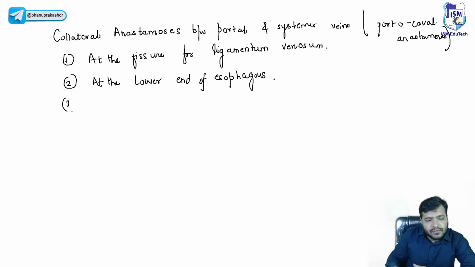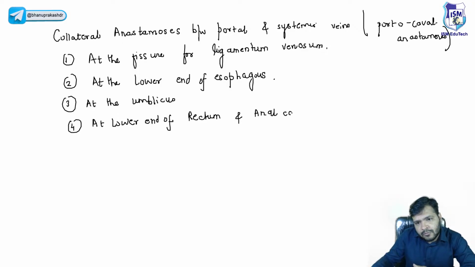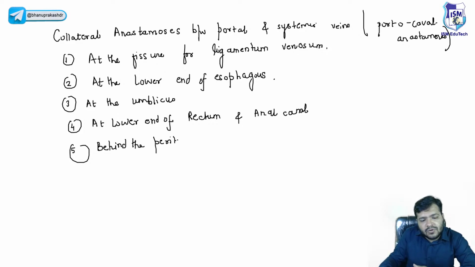The third one is at the umbilicus. Clinical correlation also I will discuss, so no need to worry at all. The fourth is at the lower end of rectum and anal canal. The fifth one is behind the peritoneum of the posterior abdominal wall.